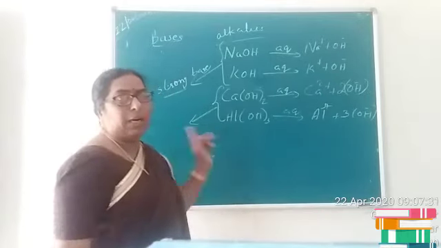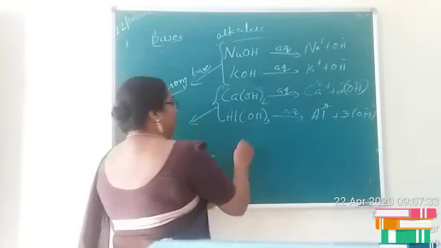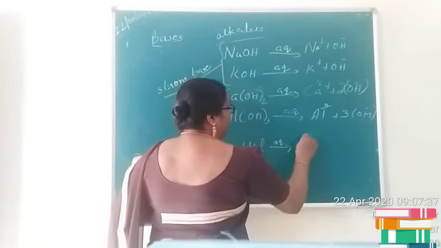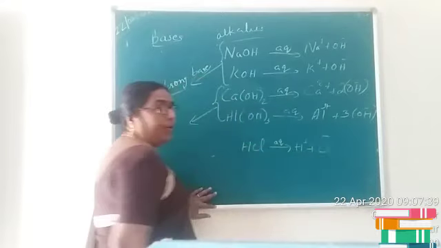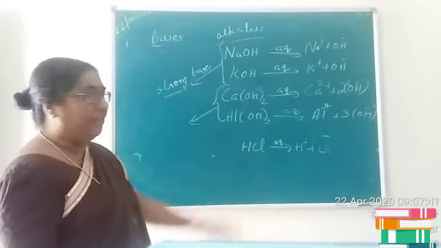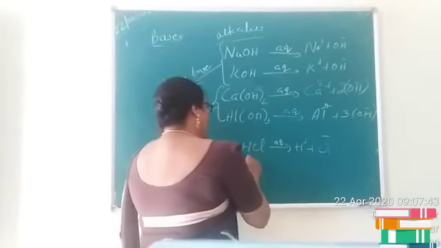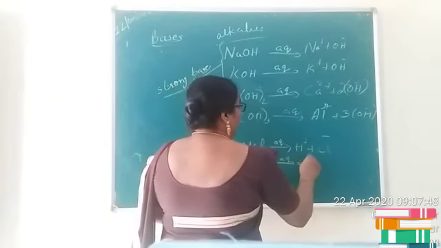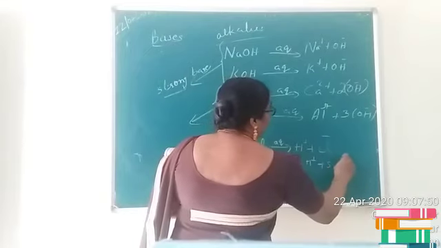Children, we left one thing in acids. In case of acid, when it undergoes ionization in aqueous medium, it produces hydrogen ion and Cl minus if it is HCl, or if it is H2SO4, in the aqueous form you will be getting 2 hydrogen ions and SO4 2 minus.